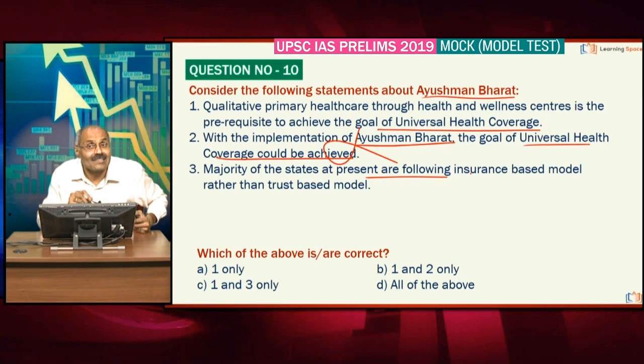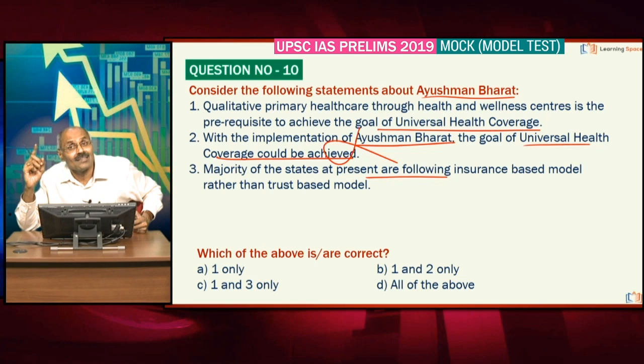Majority of the states: please correct the third statement. There are two models. One is the trust-based model, that is pooling up the subsidy. The insurance model is the other model. Please don't forget, most of the states are in fact following the trust-based model rather than the insurance-based model, right?